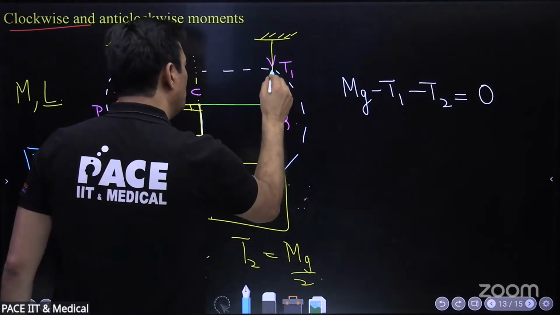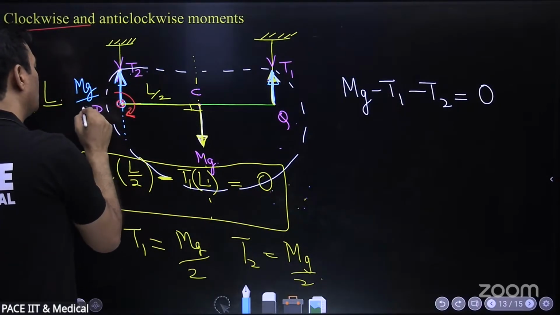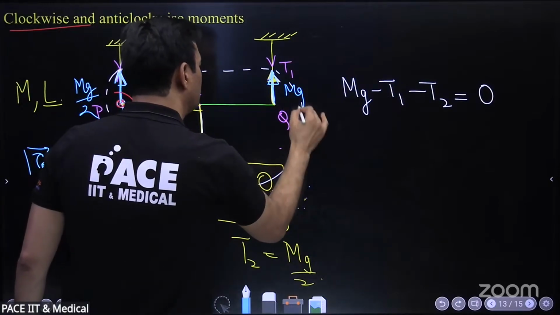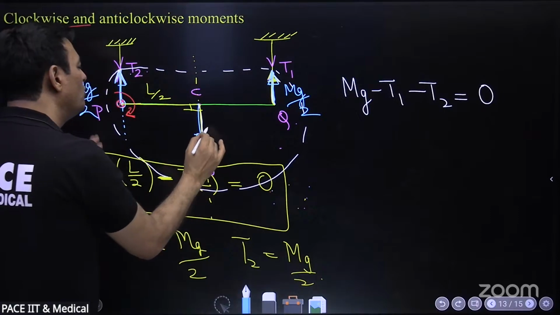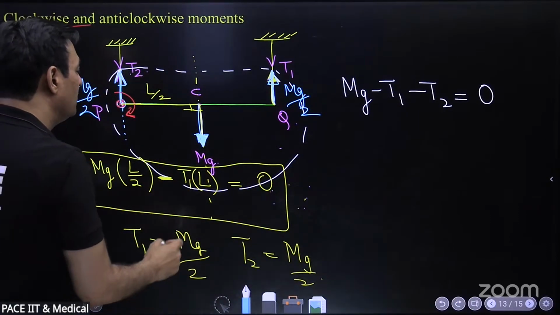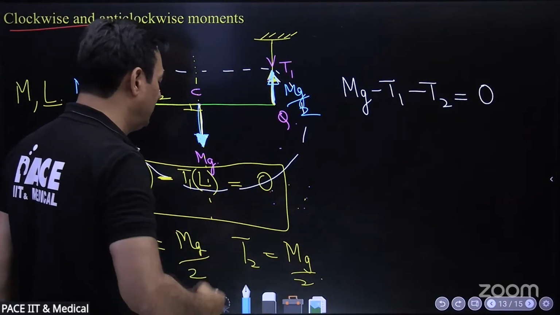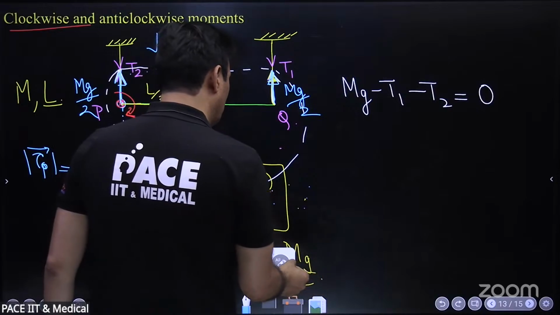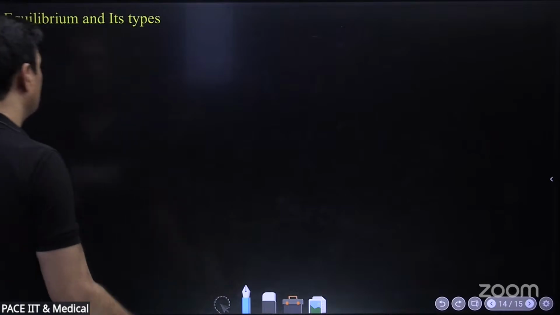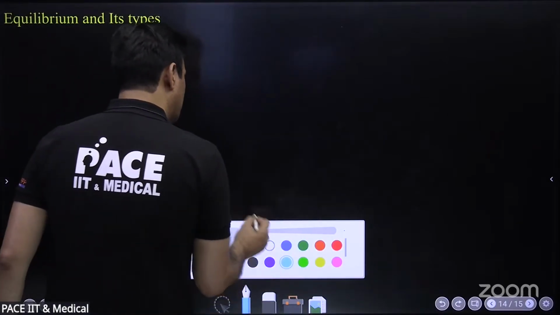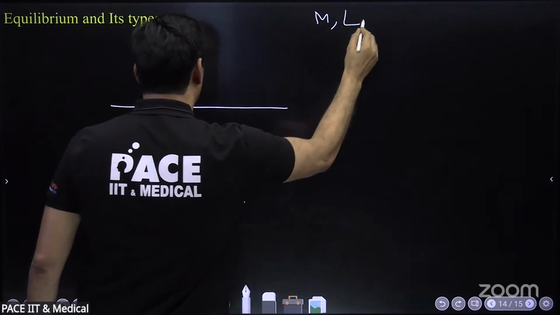Here it was mg by 2 upwards, and here also mg by 2 upwards, and net force was mg downwards at the center of mass. So net force was 0, net torque is 0, and this was the simplest case. Now if I give you a better question and ask you to find the values, you will face some challenges. So let me consider another case of a rod.